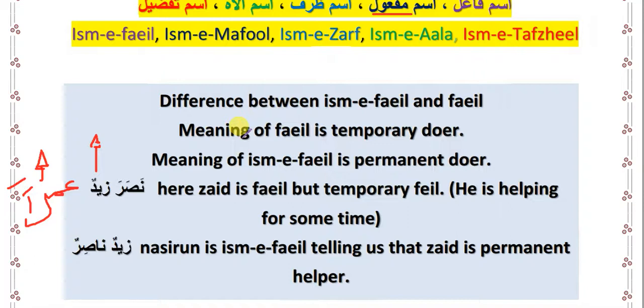But in isme fa'il or isme maf'ul, they are not dependent on the fa'il. They don't need a fa'il. Even if the fa'il is done, the isme fa'il will always be fa'il, and isme maf'ul will always be maf'ul.